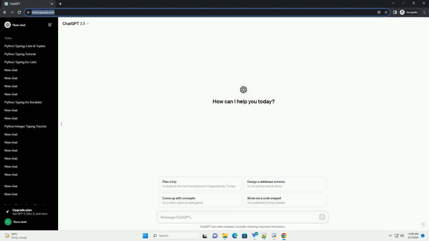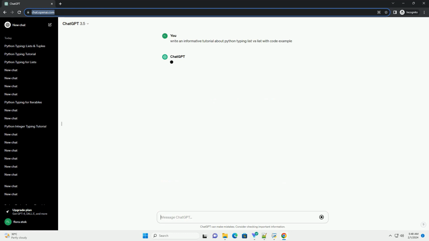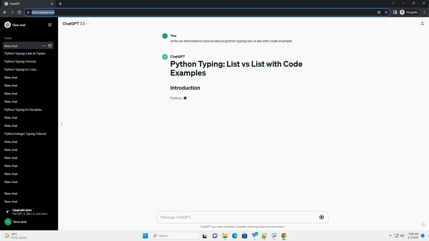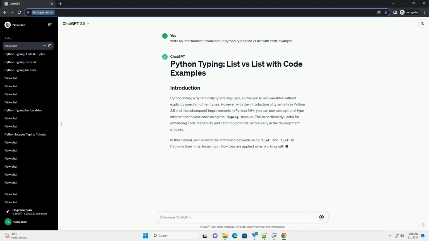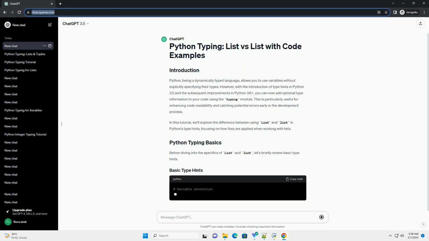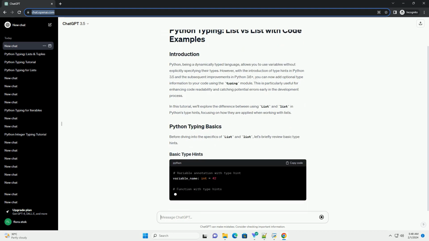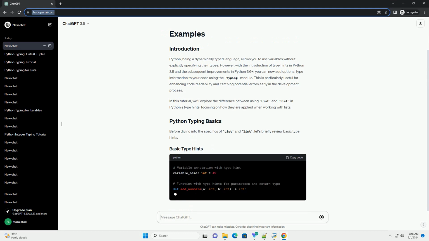Title: Python typing, list vs List, with code examples. Introduction. Python's dynamic typing is one of its strengths, allowing flexibility in variable assignments. However, as projects grow larger, maintaining code becomes challenging. The typing module was introduced to help address this issue, providing a way to specify the expected types of variables. In this tutorial, we'll explore the differences between list and List in the context of Python typing.